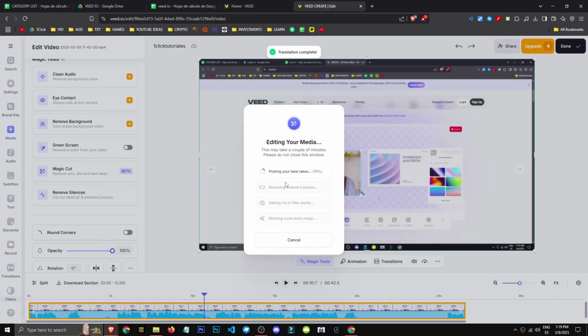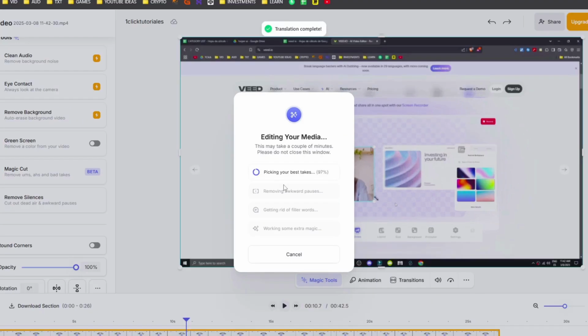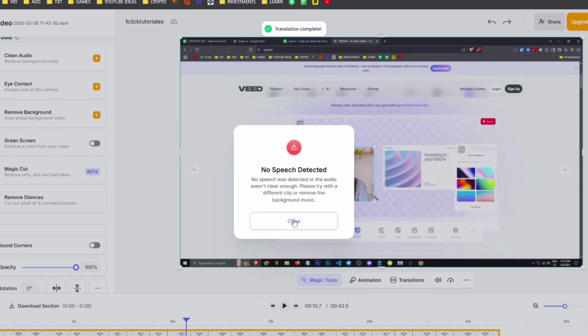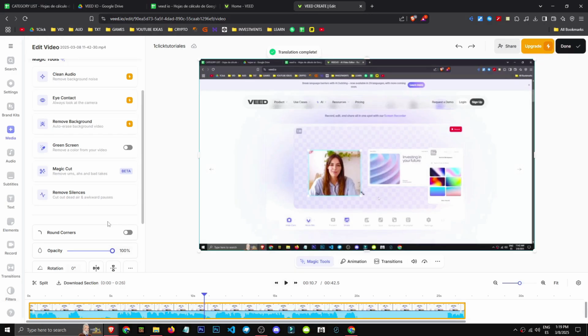I'll click continue. I know it won't work well as it's not in English, but this is the tool we use. As you can see, it's in beta mode, which means it hasn't detected my speech due to language, but it's in beta. I'm sure they'll improve it soon.